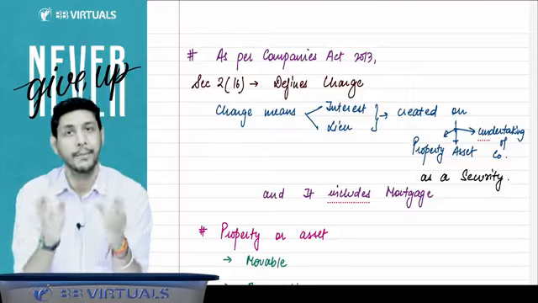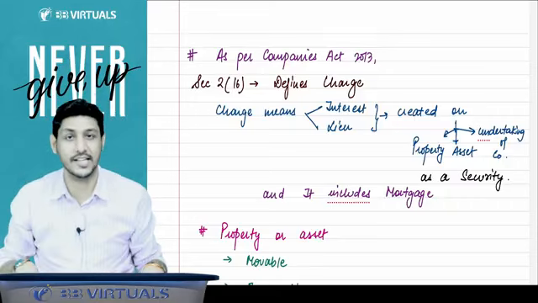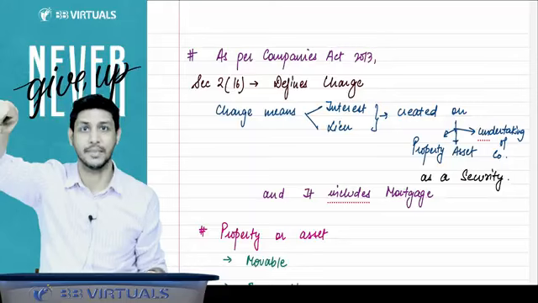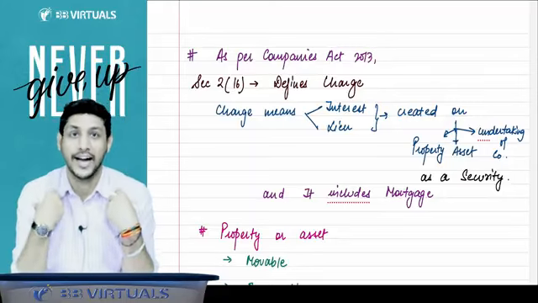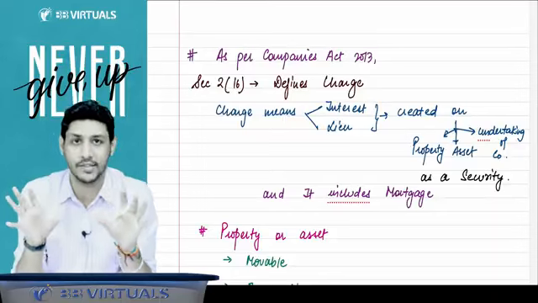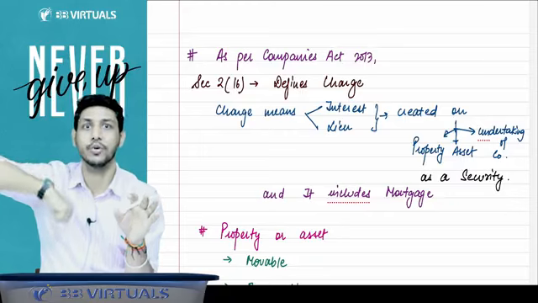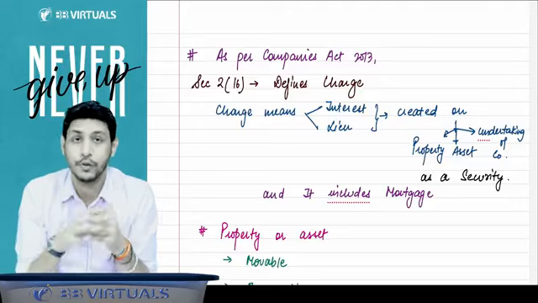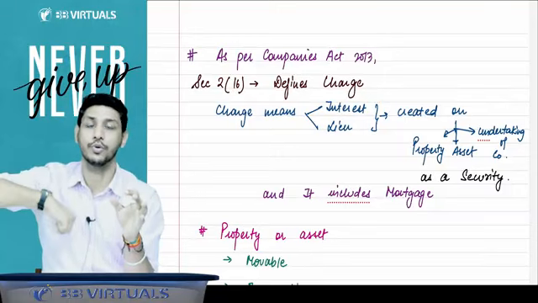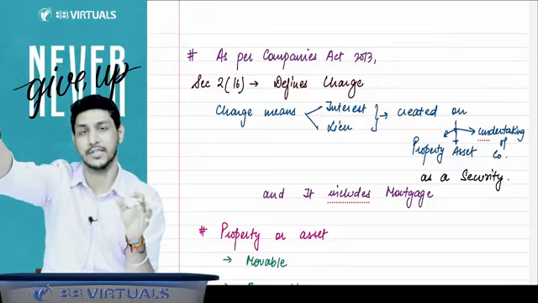That is called pledge. But in case of hypothecation, the charge is created, but the possession will not be given to the lender. For example, if you purchase a car on finance, the car is being financed by the finance company. They have given you the loan, but you are riding your car. You have created a charge in favor of that lender. If you do not pay the installments, they will take that car away. But if you are creating that security, still the car is with you, you are not supposed to give the possession of the car to that lender.